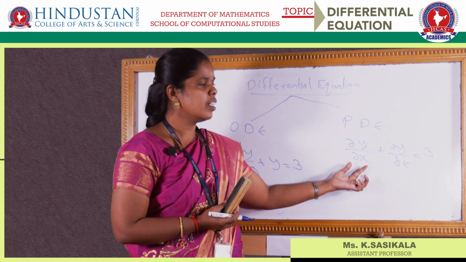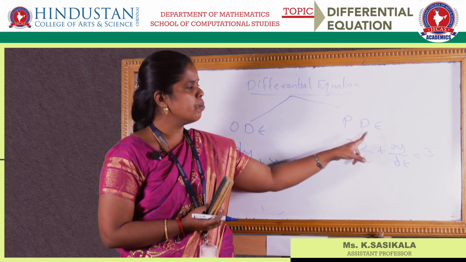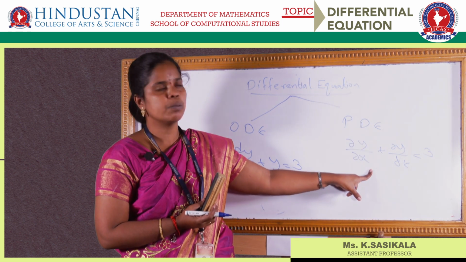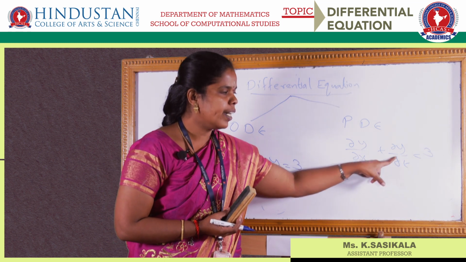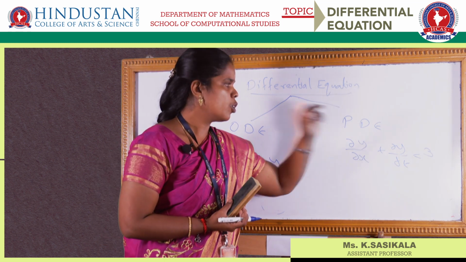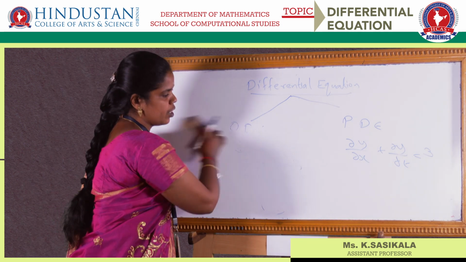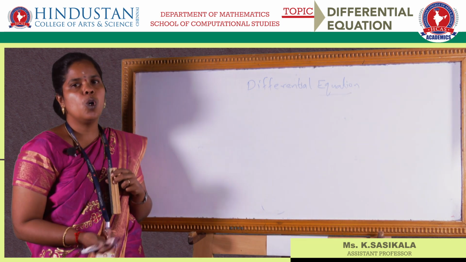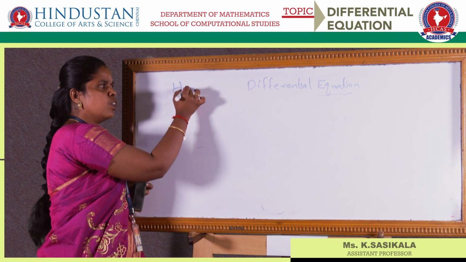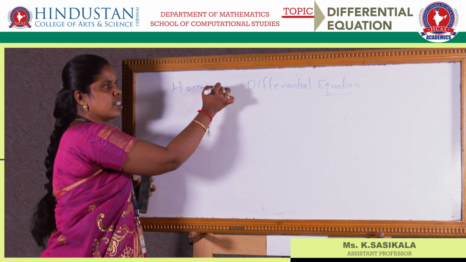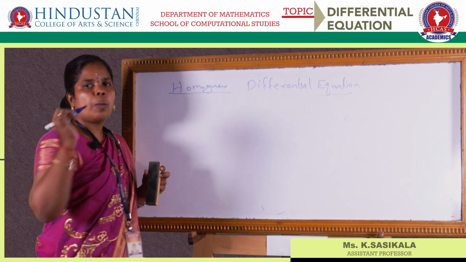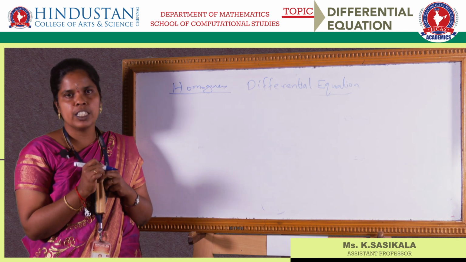That means this is a differential equation of partial type. Why? Because you have two independent variables, so you will name it a partial differential equation. Next is the homogeneous differential equation. In our syllabus, we have the topic of homogeneous differential equation.